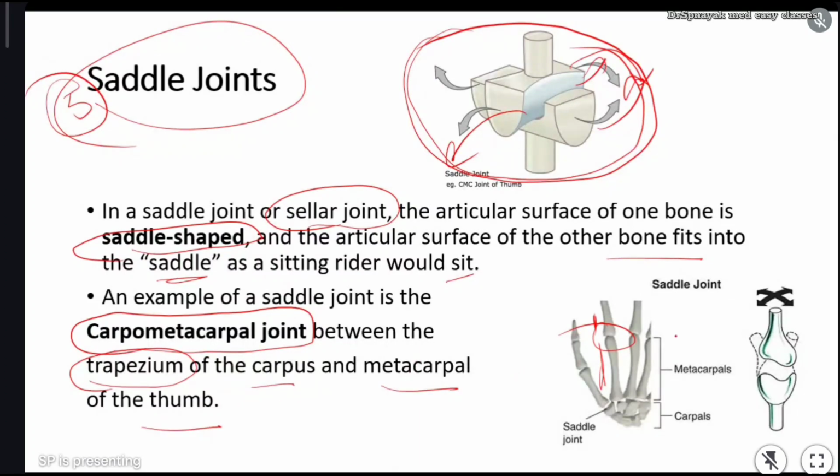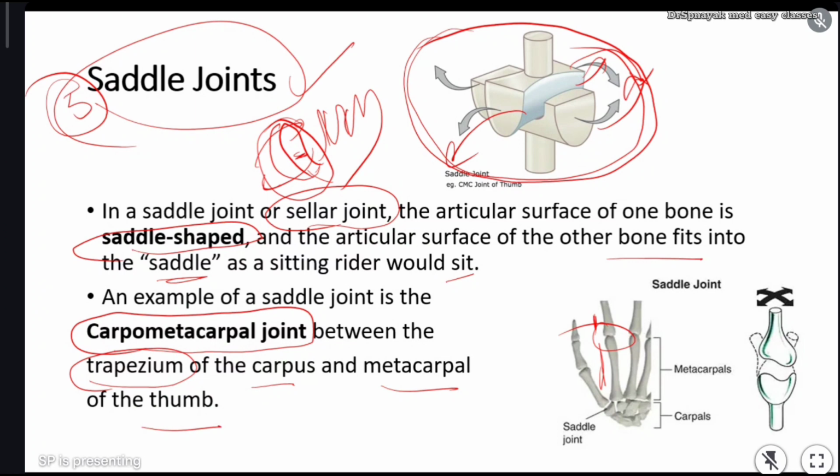Between these two, this joint is there. You can just take your thumb. For example, this is your thumb, and we have fingers. Here we have a joint. This joint can move in different directions. But these four fingers can't rotate, whereas this thumb can rotate. Why? Because here we have a saddle joint.